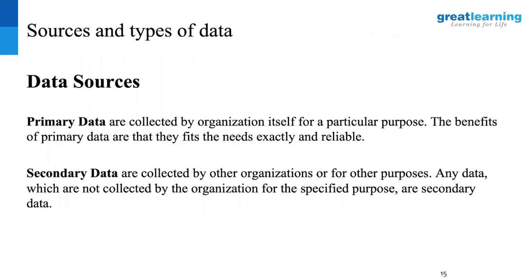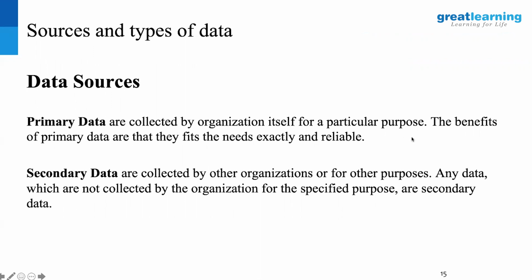Now, coming to the data sources: primary data and secondary data. Primary data is most of the times captured through a live interaction, a survey that happens, with a specific focus, a specific objective in mind. You capture that data. That's called primary data.